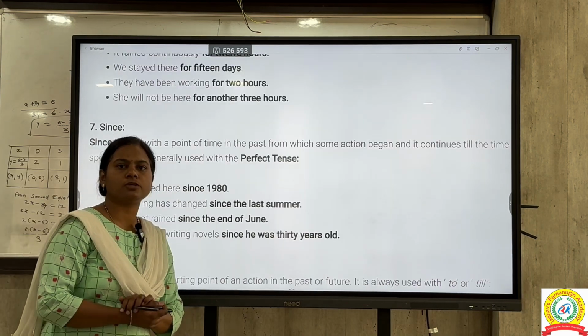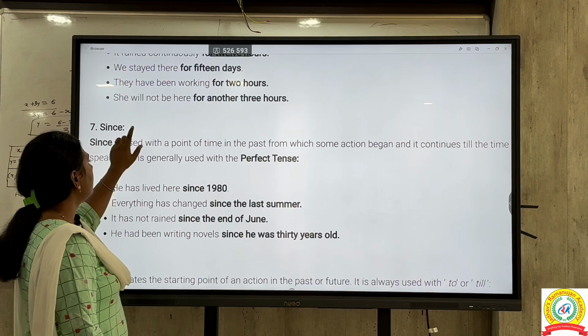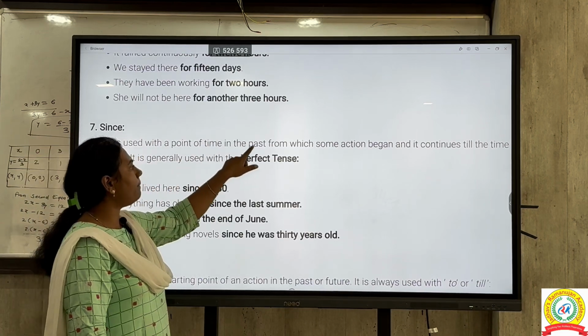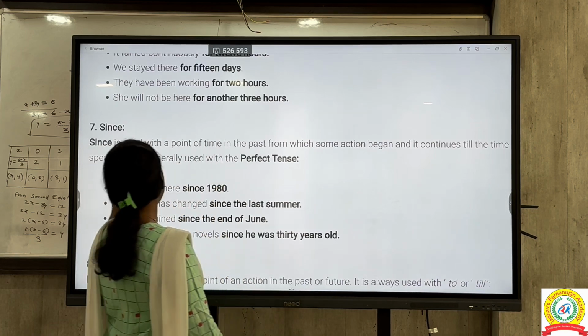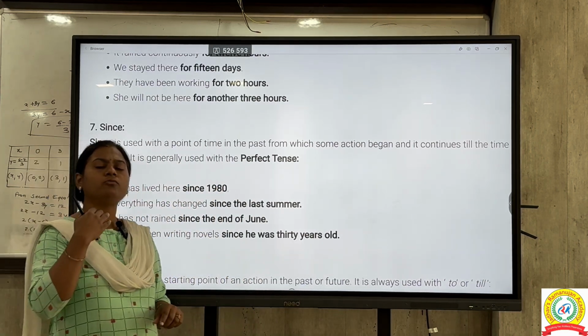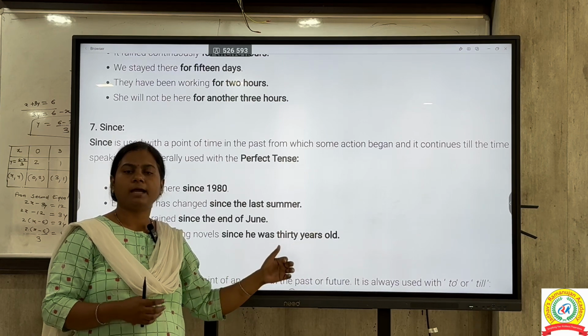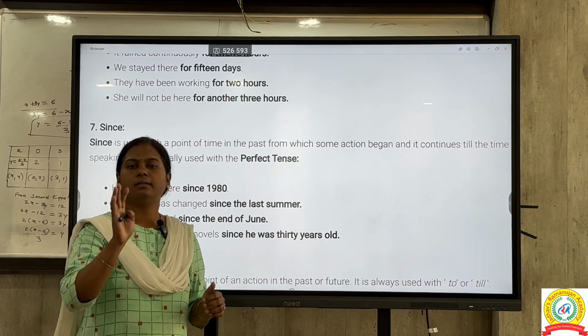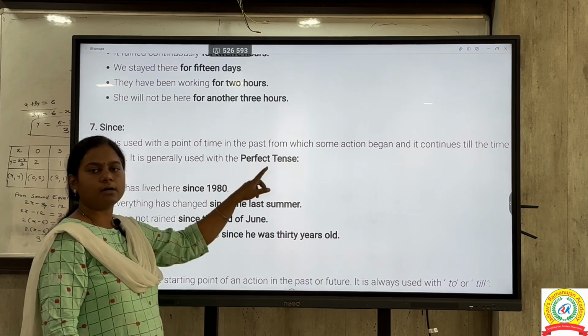Our next preposition is what? It is since. Since is used with a point of time in the past from which some action began and it continues till the time of speaking. Means right now, whatever you are saying, if it has been going on for some time and you are still speaking about it, then in that case you go for since. It is generally used with the perfect tense.